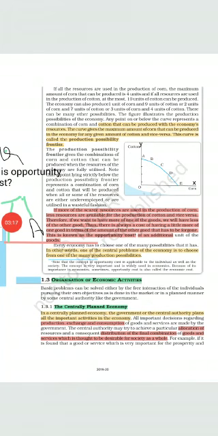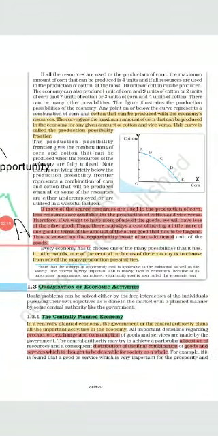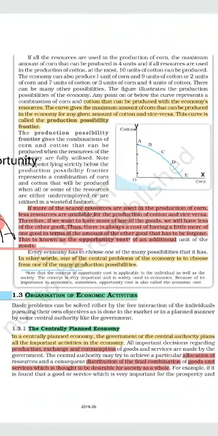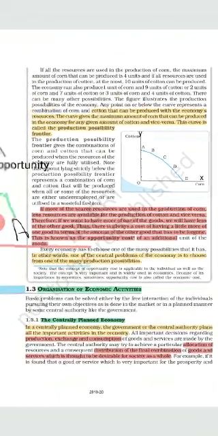This can be explained through the diagram. Now look at this diagram. Horizontal line, that is x-axis, here we are representing the production of corn, and vertical line, that is y-axis, here we are representing the production of cotton. So this curve is concave to the origin. Any point on or below it represents the different combinations of cotton and corn that can be produced with the given resources.